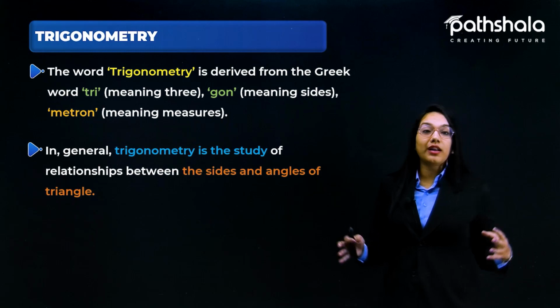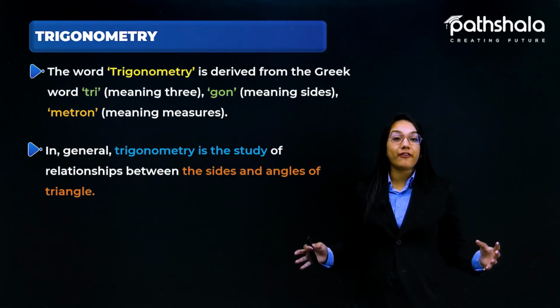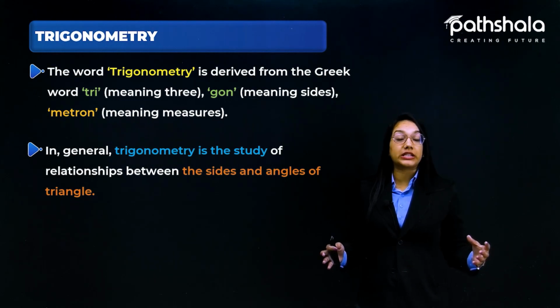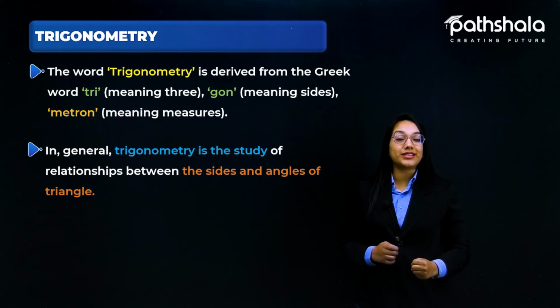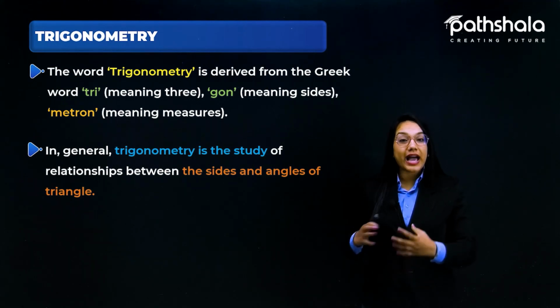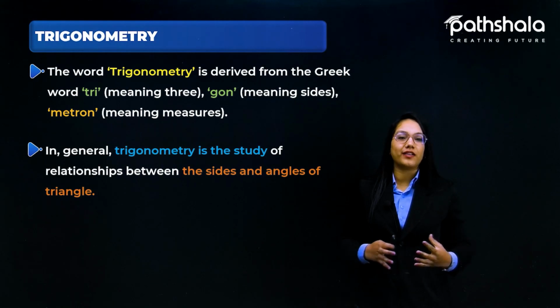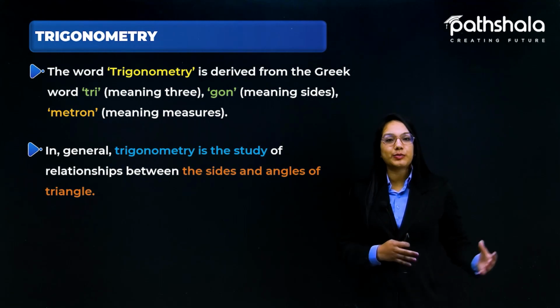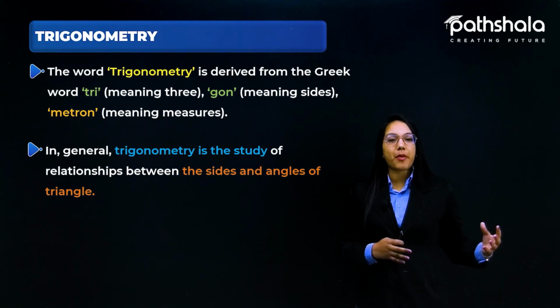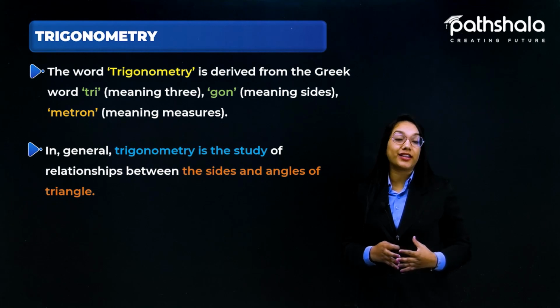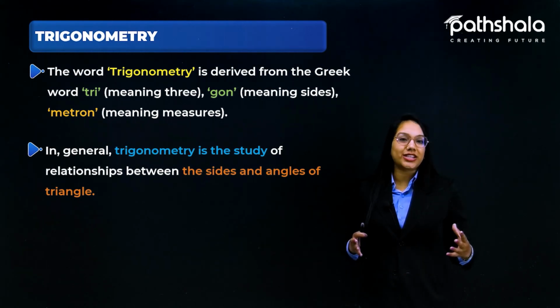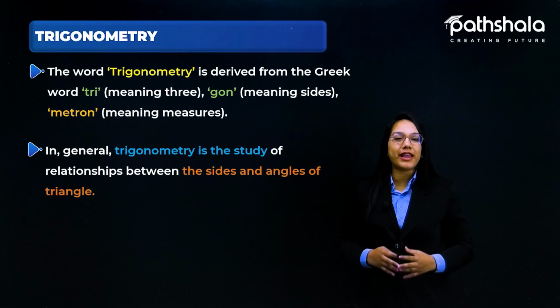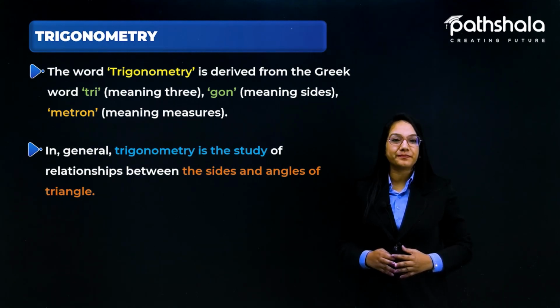It is a very special branch of mathematics which provides us a relationship between the sides and the angles of a triangle. Let's see how trigonometry works in this chapter, in which we will discuss important concepts like trigonometric ratios and many other things. So let's start with the very first concept of trigonometry.